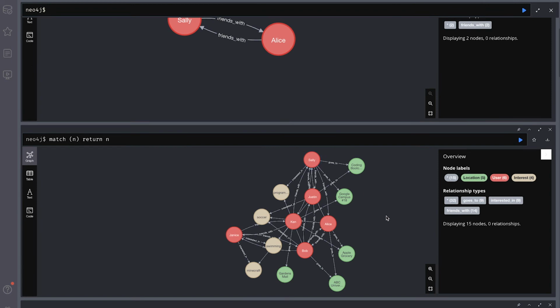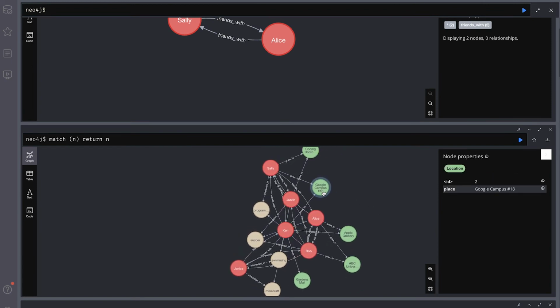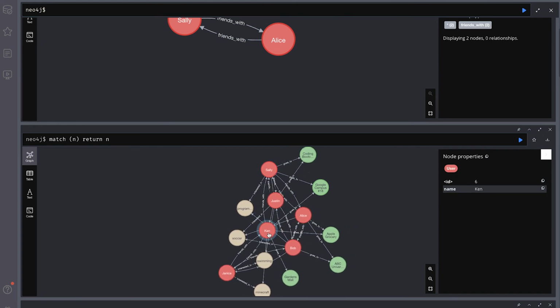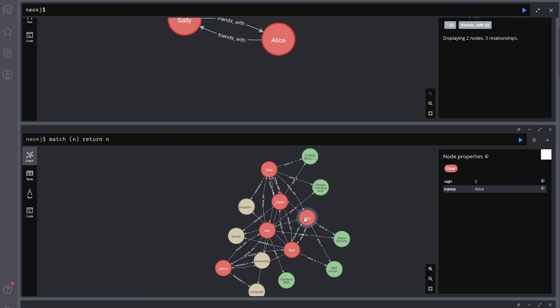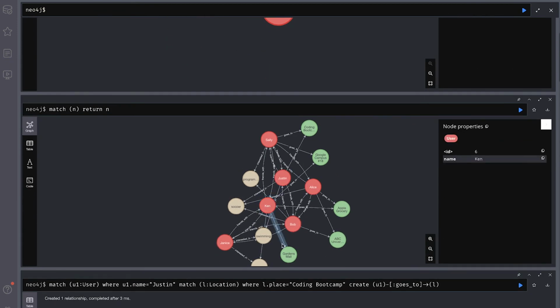So if we go back to our graph down here, we can see that Ken goes to the Google campus where Sally goes as well. Perfect. Ken also goes to Apple Grocery where Alice goes to, and that's it. We can see that Ken also has a relationship of going to the Gardens Mall, but nobody else shares that. So of course, it won't connect any other user nodes to Ken for that purpose.